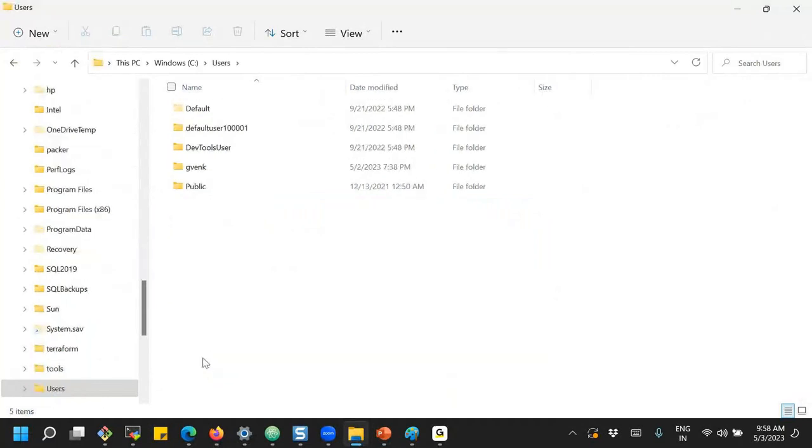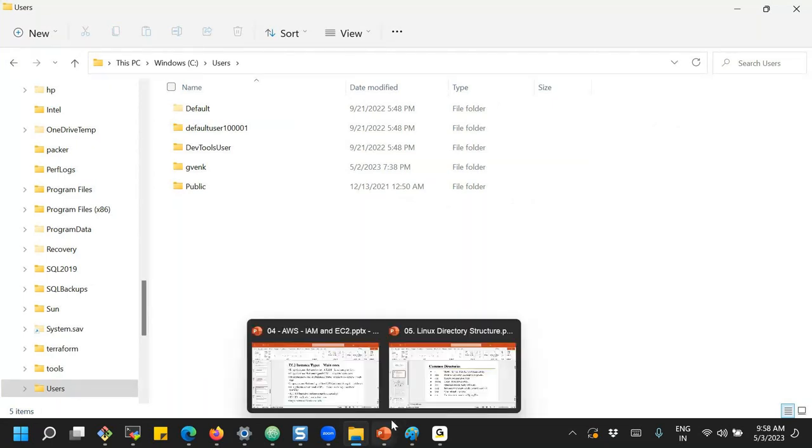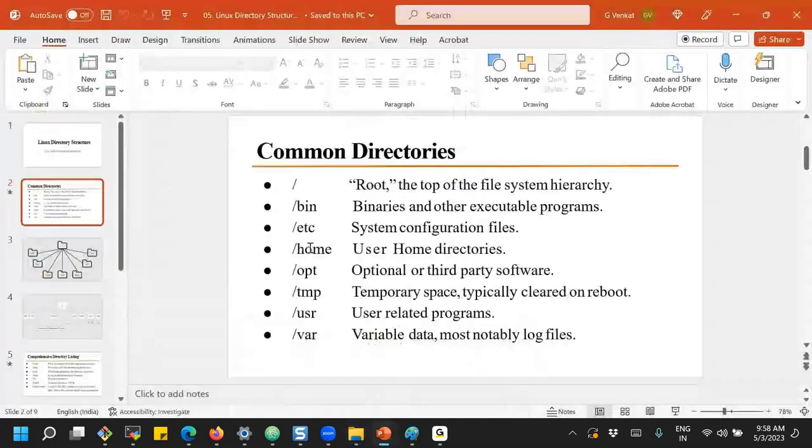In the Users folder. If I go to Users, here we can find the list of all the users. Like that, in the Linux operating system, the users we create have their home directories located in the slash home directory. This is about our user home directories.